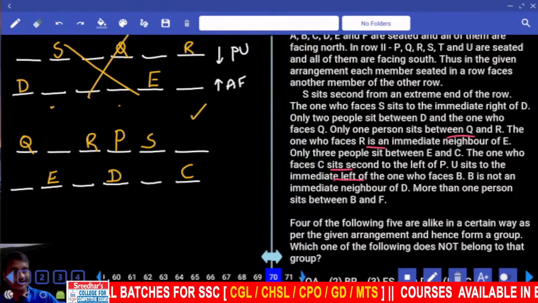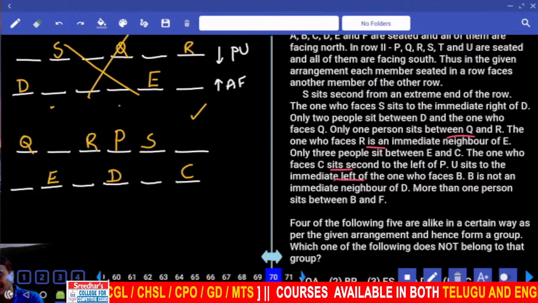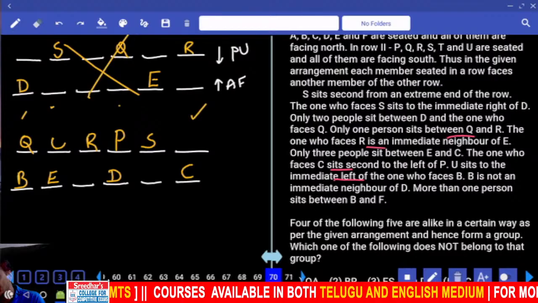U sits to the immediate left of the one who faces B. And U is to the immediate left of the one who faces B. B is here. B is opposite Q. Immediate left hand side of Q is U.